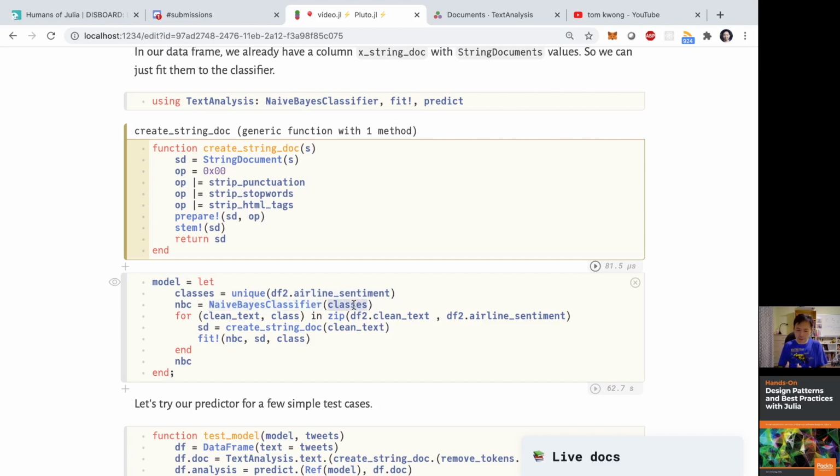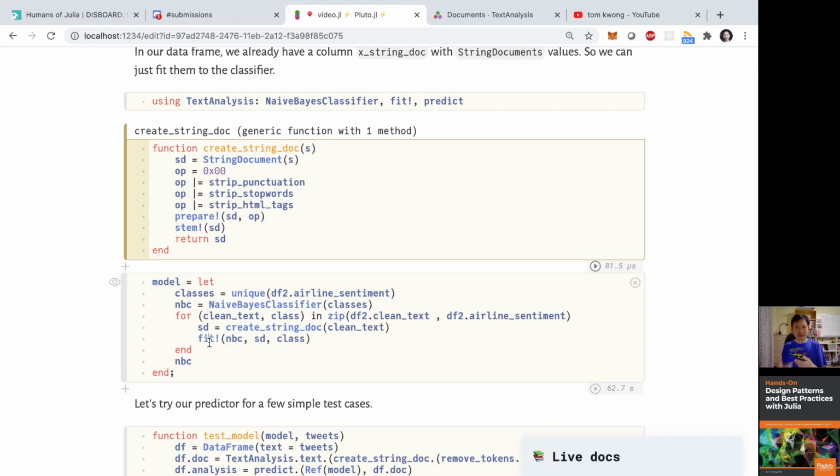And once I create that NBC naive Bayes classifier object, I can start fitting data into the model. The way I can do it is to take the clean text from the df2 data frame and also the label, the airline sentiment. And then I'll create a string document from the clean text field, and I'll call the fit function